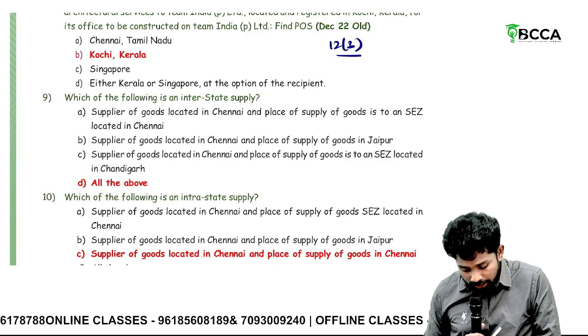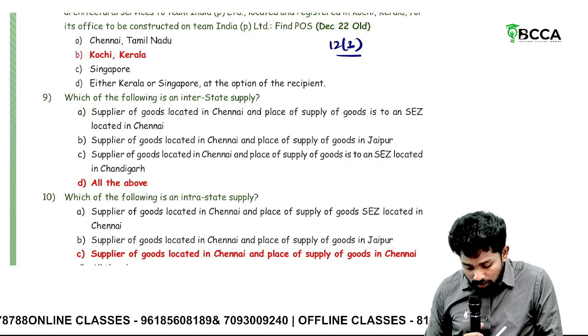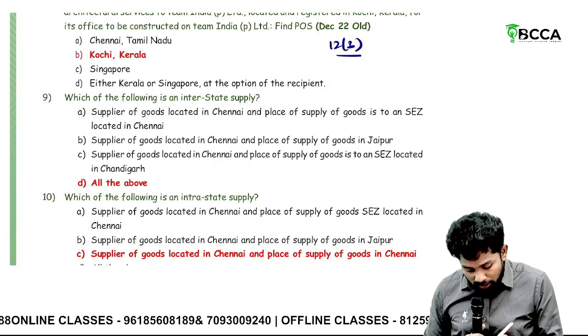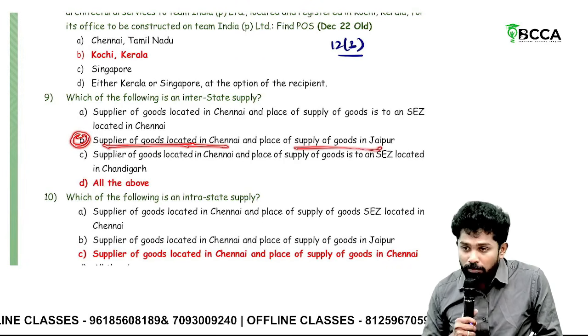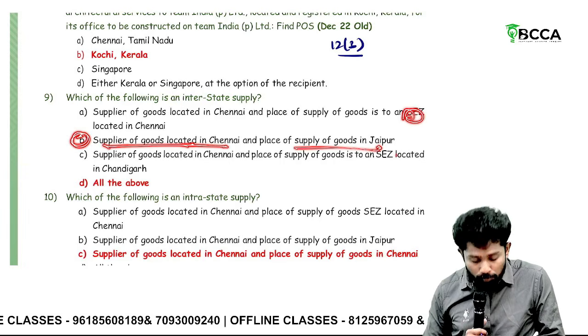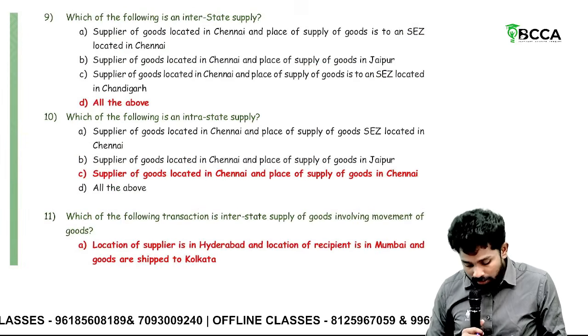But what you might think is A, you might have put it as A. Which of the following is an interstate? Usually you think only B is the correct answer. Supply of goods in one state, place of supply is in another state. These SEZ points you might miss, but all three are interstate only.